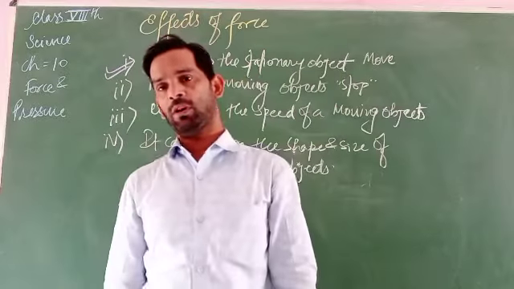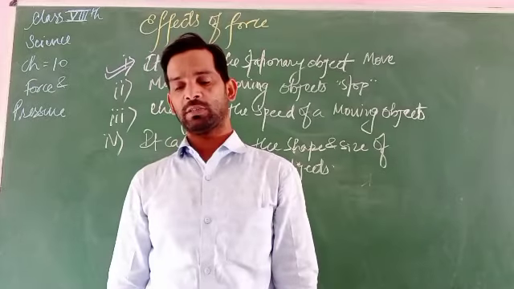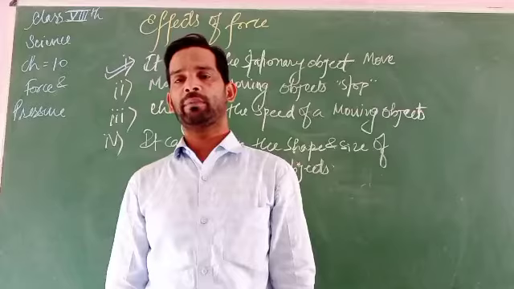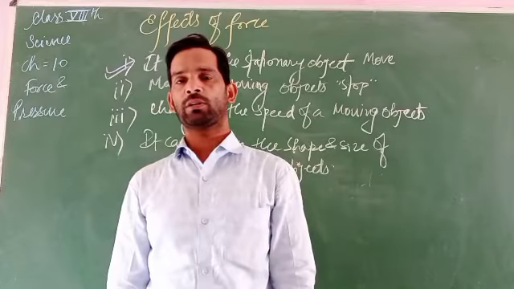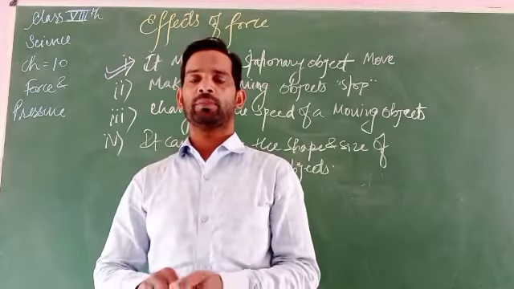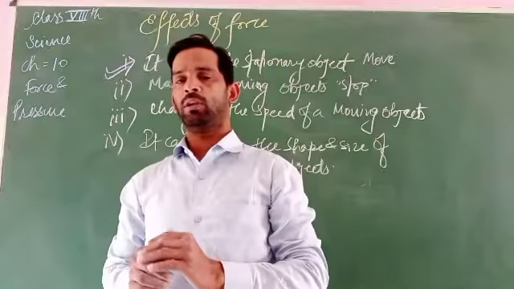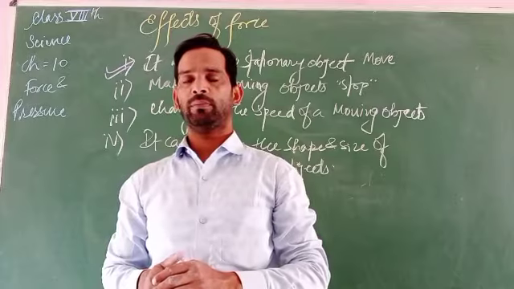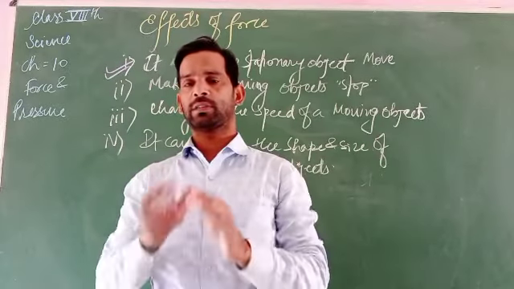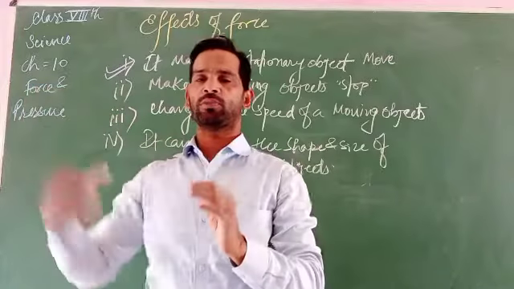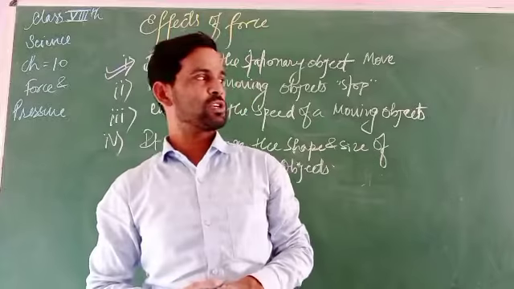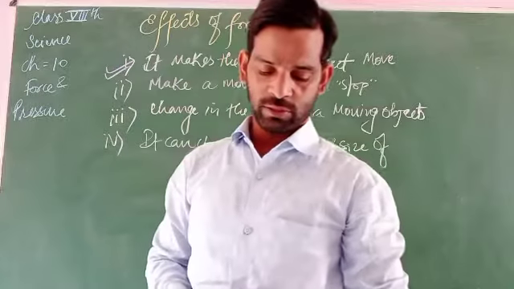We can also change the speed of a moving object. Suppose a batsman is trying to play a pull shot, and a fielder tries to catch the ball but is unable to. But after the fielder applies force, the speed or the direction of the ball gets changed. Why does it change? It changes due to the force applied on it.